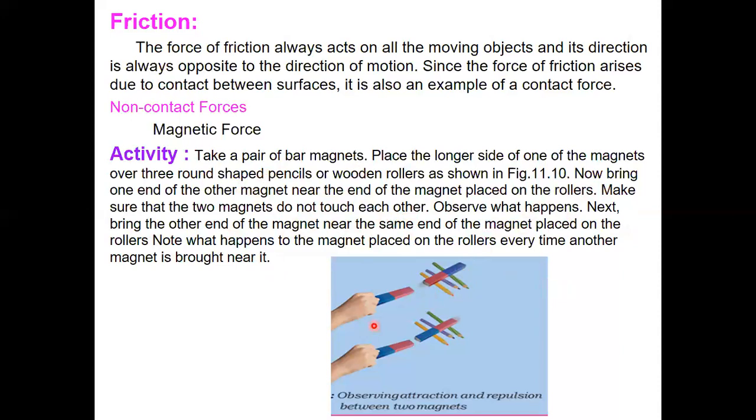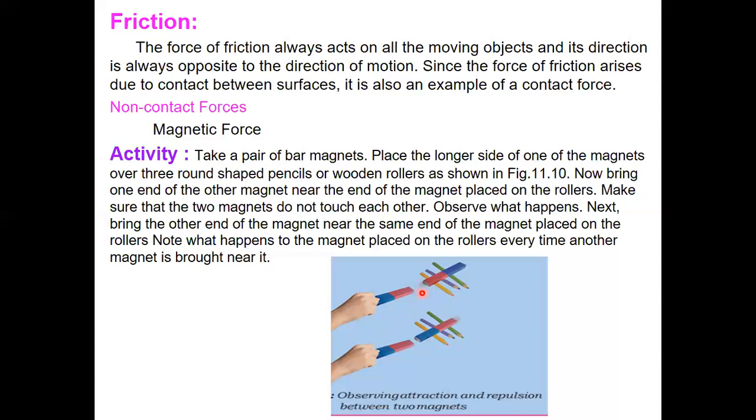See children, these are the two bar magnets here. First, we have to place the longer side of the bar magnet over 3 round shaped pencils or wooden rollers. Now bring one end of the other magnet near the end of the magnet placed on the rollers. Make sure that the two magnets do not touch each other.